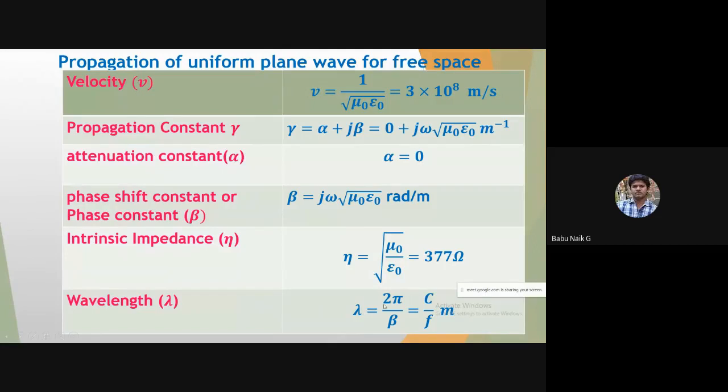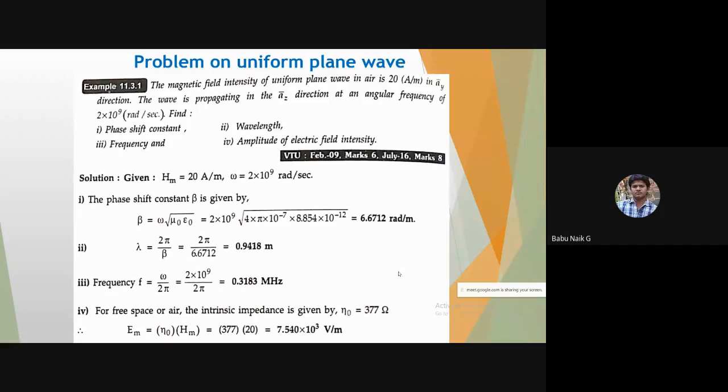Then wavelength will be 2 pi by beta. So this is how we calculate the wavelength in free space. Okay, so you need to remember this tabular column completely. Then further we'll see one small problem on this, and they ask problems repeatedly from all the 6 equations of the uniform plane wave. Okay, so let us take one example here.